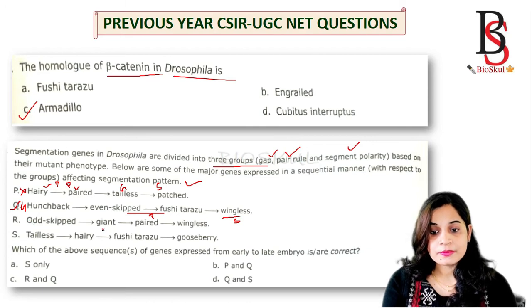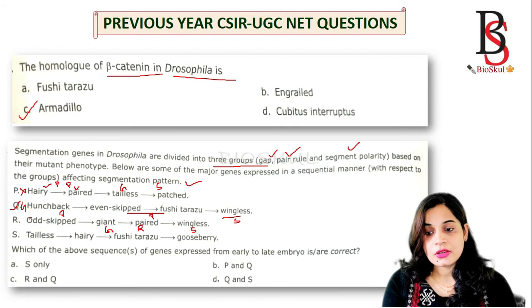Odd-skipped, giant, odd-skipped is a pair-rule gene, giant is a gap gene, paired is a pair-rule gene, and wingless is a segment polarity gene. So this is not in the correct sequence, as it starts with the pair-rule gene, then the gap gene, then again the pair-rule gene, then the segment polarity gene. So this one is wrong.